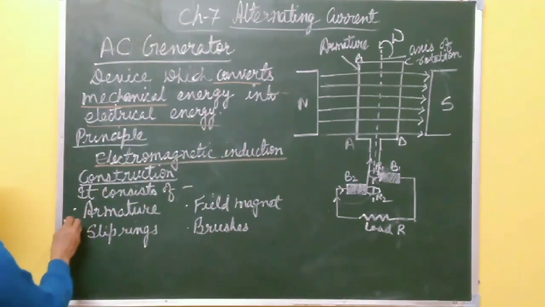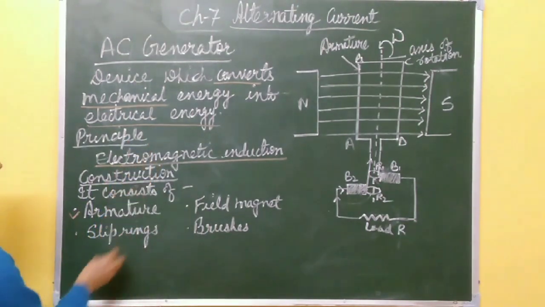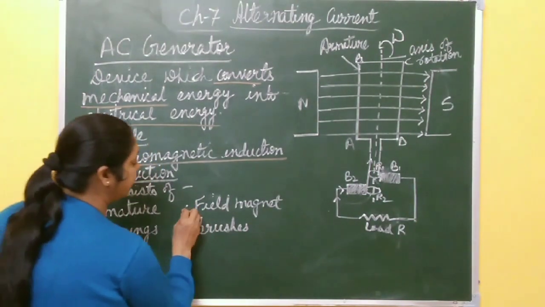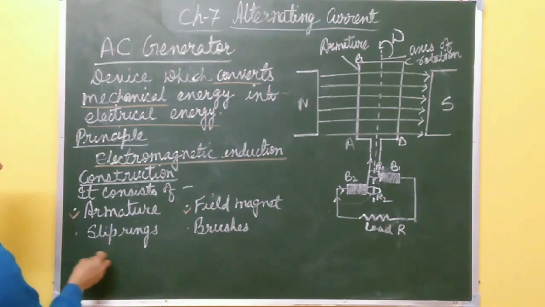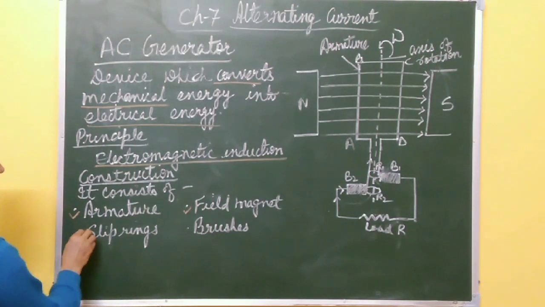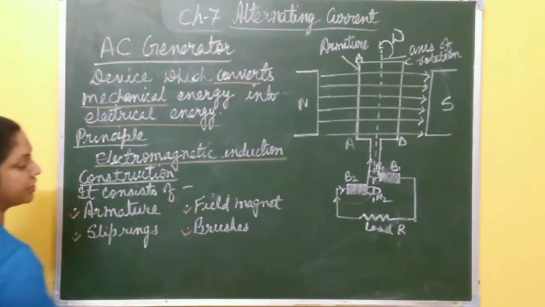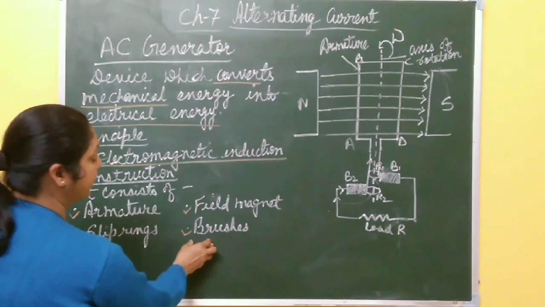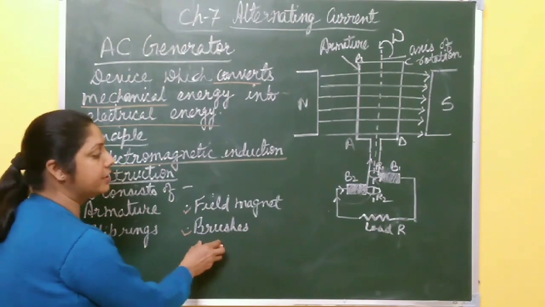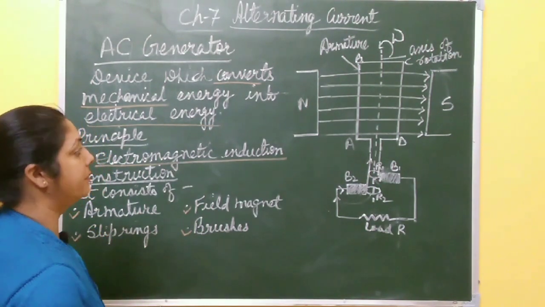So there are four main parts: the armature, the rectangular coil ABCD, which is placed between the field magnet, right? And there are two slip rings attached to the two ends of the armature which are movable, and then carbon brushes which are stationary. It is connected to the external circuit in which the current is to be supplied, right?